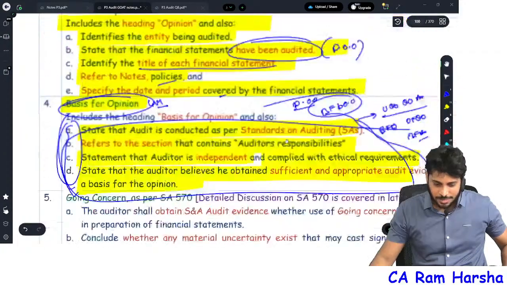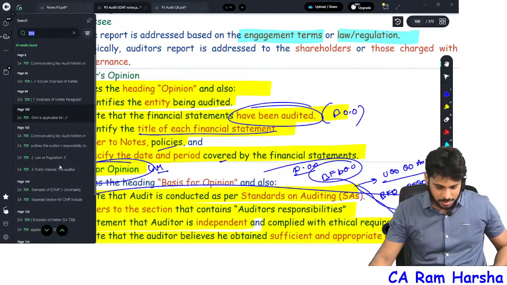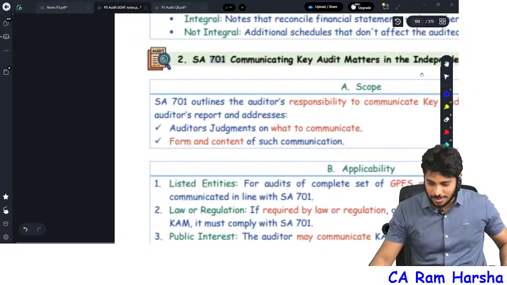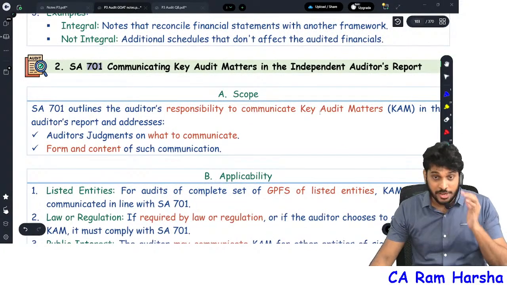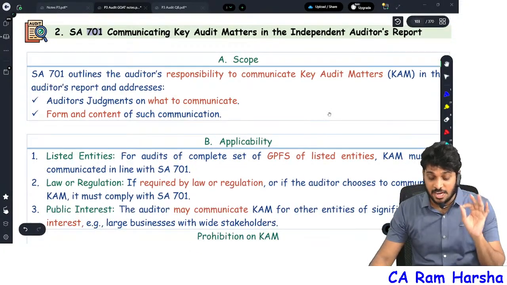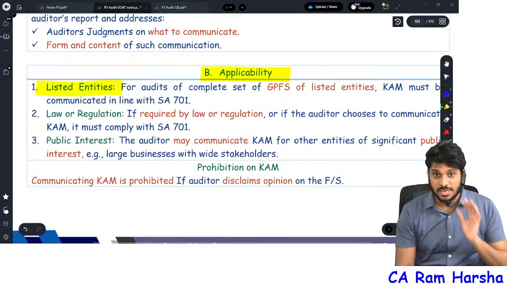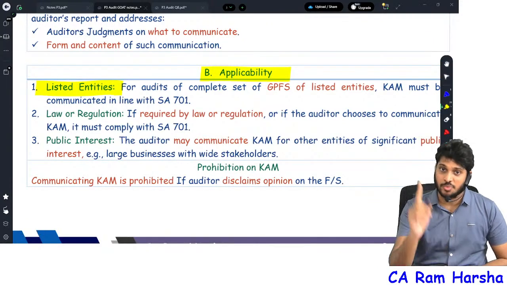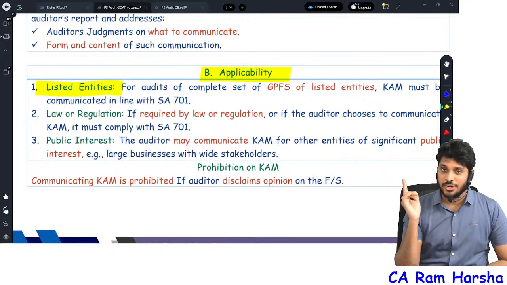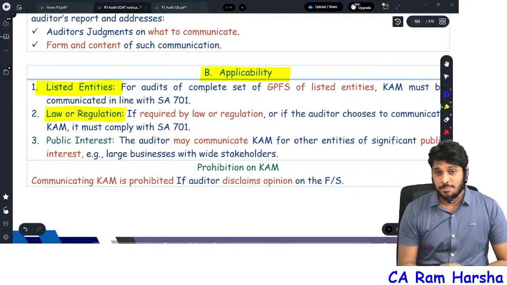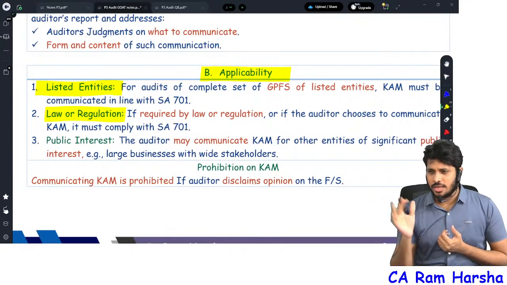You see key audit matter. Yes. You see key audit matter. What exactly is the auditor doing? Communicating key audit matters in the independent auditor's report heading. To whom is this applicable? All listed companies compulsorily need to show key audit matters. That's why in the audit reports you will find it. Or suppose a company is not listed.